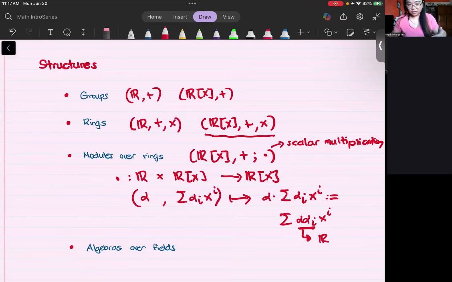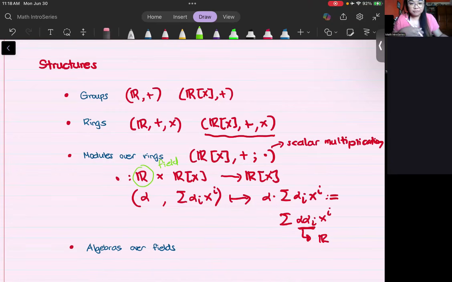Now, the ring of real numbers is actually called a field. A field means all the nonzero elements are invertible, and your multiplication is commutative.